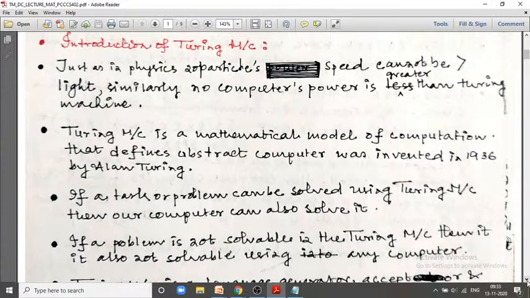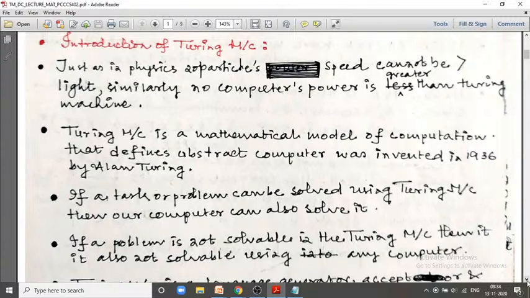It is not a practical concept, it is a theoretical, logical or mathematical concept. But it has been proved over the years that if an algorithm or a real life problem can be solved by Turing machine, then it can also be solved by the computer.